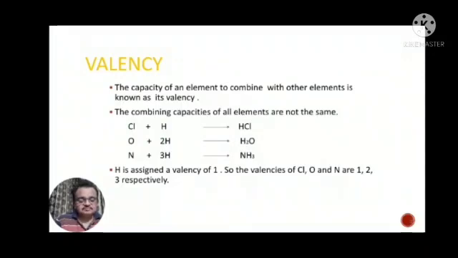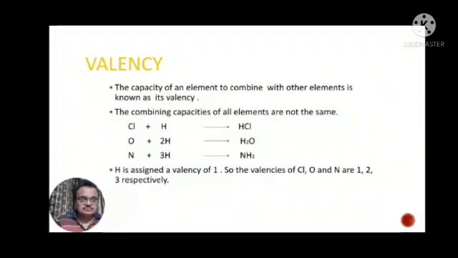For example, one atom of chlorine combines with one atom of hydrogen to form a molecule of hydrogen chloride gas. One atom of oxygen combines with two atoms of hydrogen to form H2O.